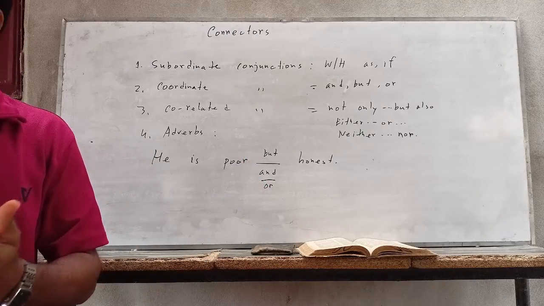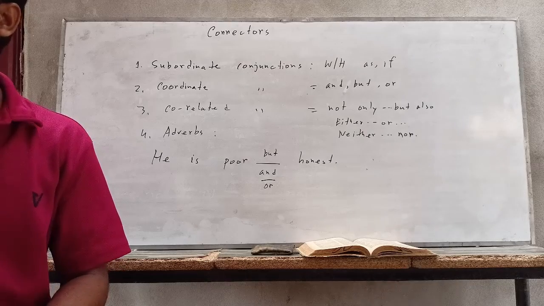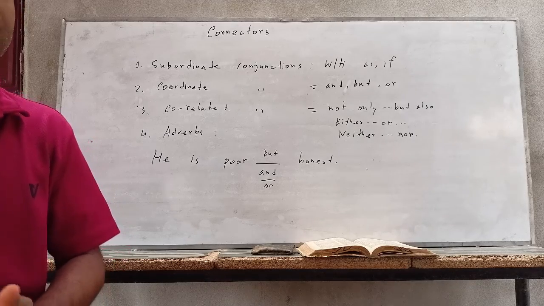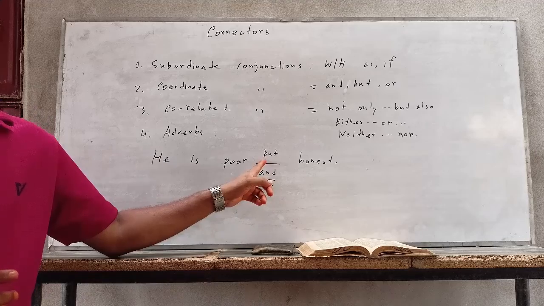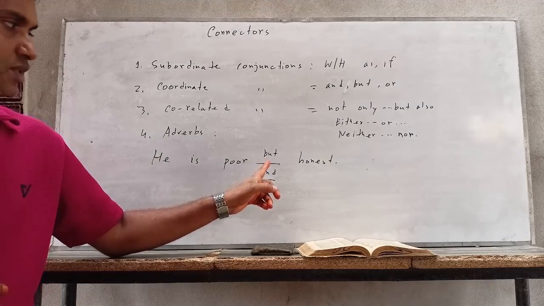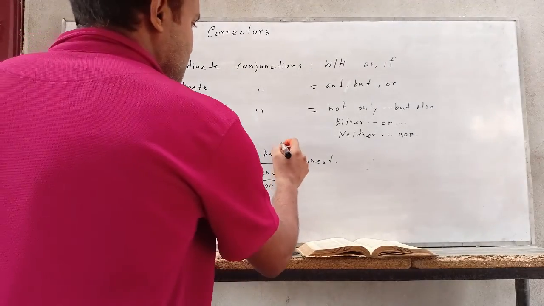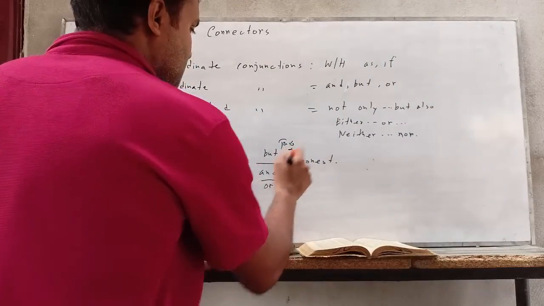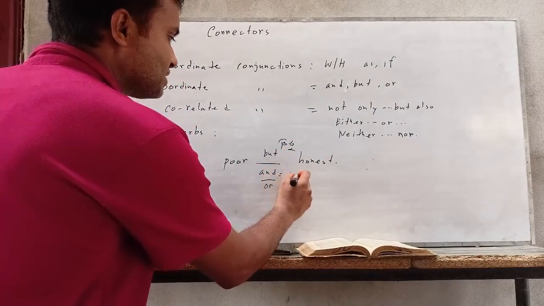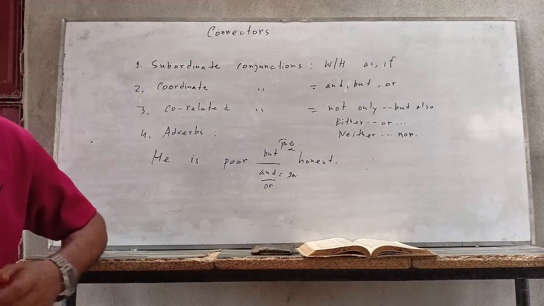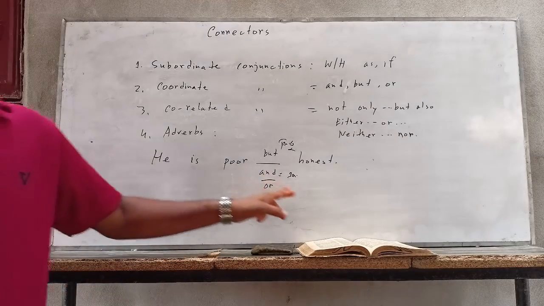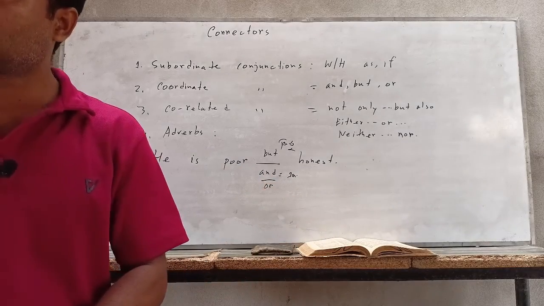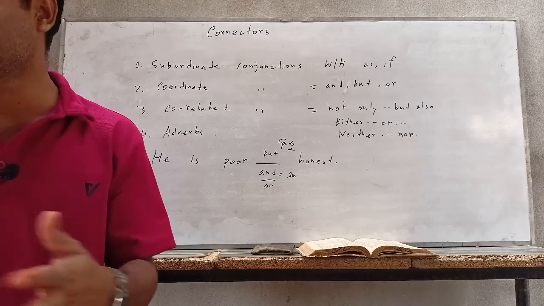The part it represents has an opposite meaning. So we can use but. For example, he is poor and dishonest. That is right, because this is the general rule.